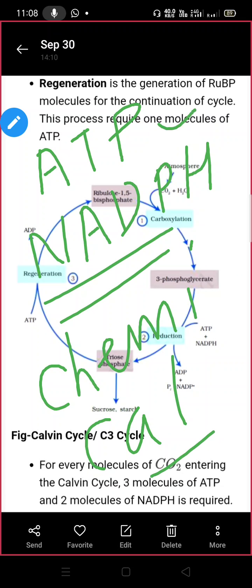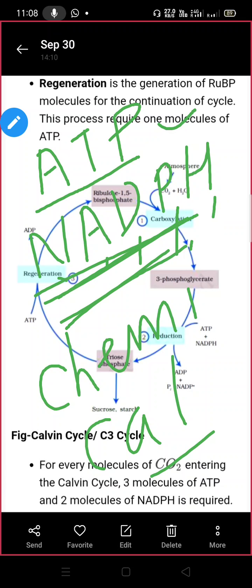This is the only motto. ATP is also termed as the assimilatory power, and NADPH is also termed as the reducing power. NADPH: nicotinamide, adenine, dinucleotide, phosphate, hydrogen. This is the expanded form of NADPH. एक बार फिर सुनिए. निकोटिनामाइड N से, एडेनिन A फॉर, D फॉर dinucleotide, phosphate, hydrogen. This is the reducing form of the energy, and ATP you know very well, adenosine triphosphate.